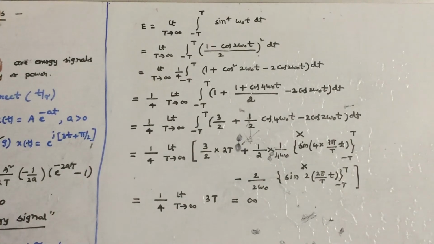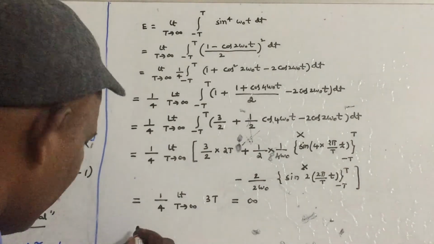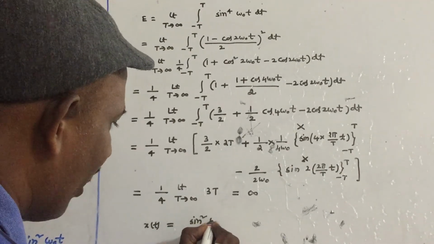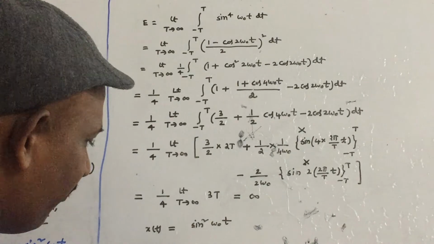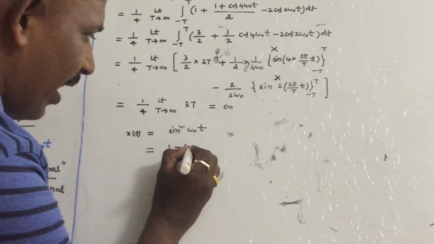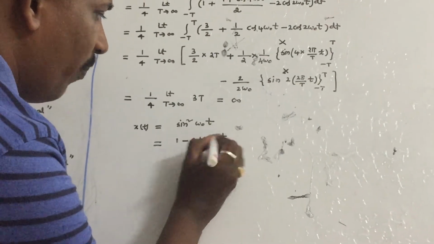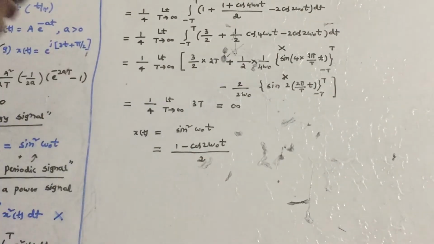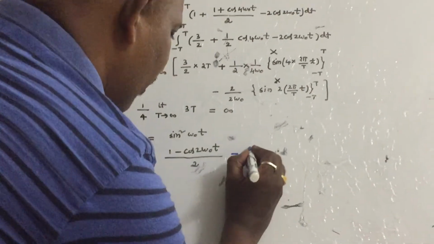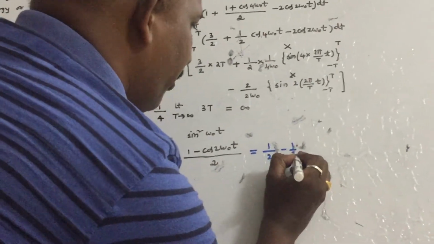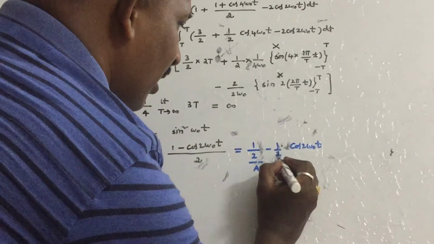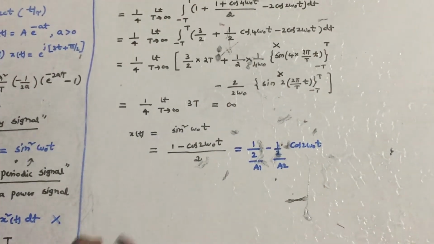So as per the definition, the energy is coming as infinity. Now let us calculate the power of the signal. What is x of t? x of t is equal to sine square omega 0 t. As we have seen while finding power and RMS values, just separate this: 1 minus cos 2 omega 0 t by 2. So if you separate the terms, it will come out as 1 by 2 minus 1 by 2 into cos 2 omega 0 t. Let us take this as A1, let us take this as A2.